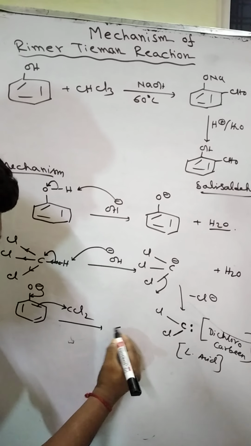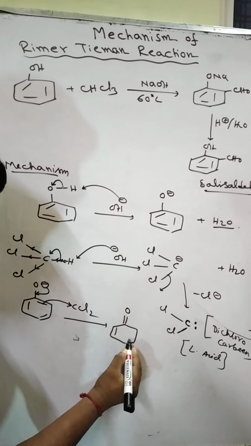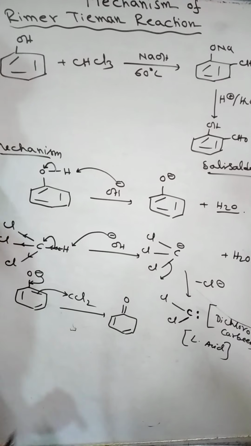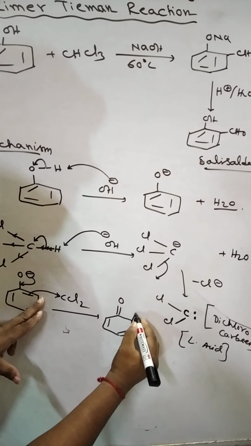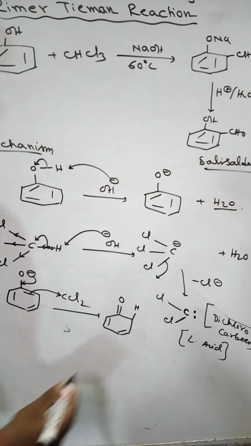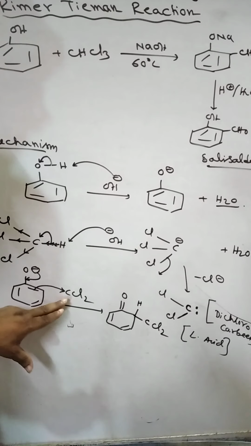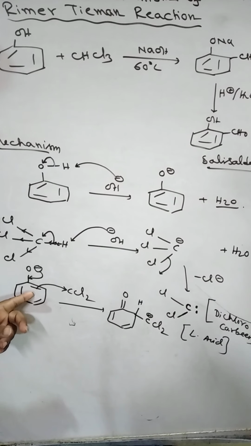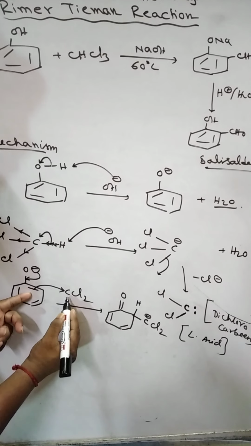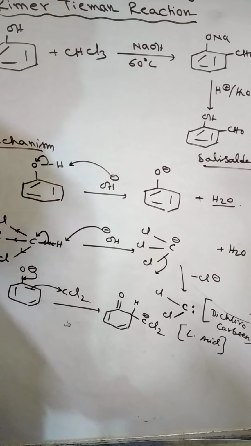Thus, we have double bond, O, single bond, a double bond, and I want to remind you that here one hydrogen atom was present, and now the incoming CCl2 will have a negative charge because a bond has attacked this carbon atom, so a negative charge is generated in this carbon atom.